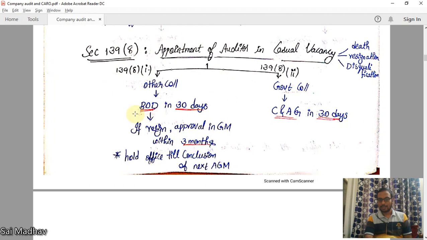Okay, this is for other companies. For government companies, casual vacancy to be filled by C and AG in 30 days. That's it. Here he will hold the office till the conclusion of next AGM. Only till next AGM, this casual vacancy auditor, he will hold the office. In the next AGM, separate auditor will be appointed. As usual, members will appoint the auditor.